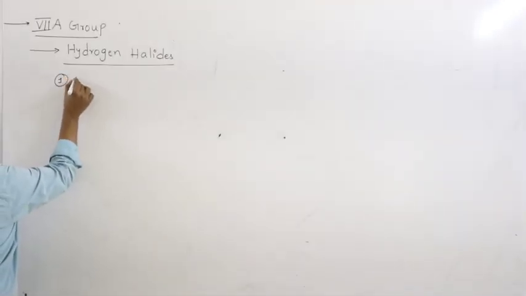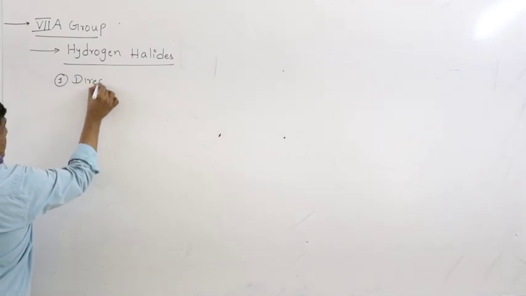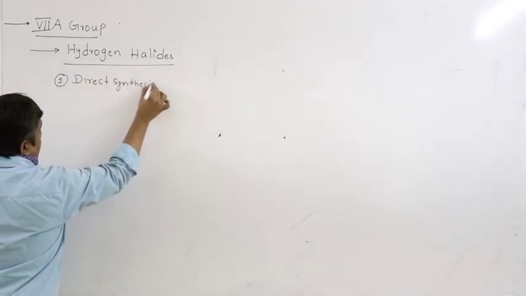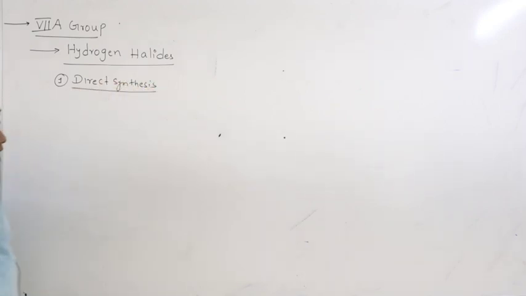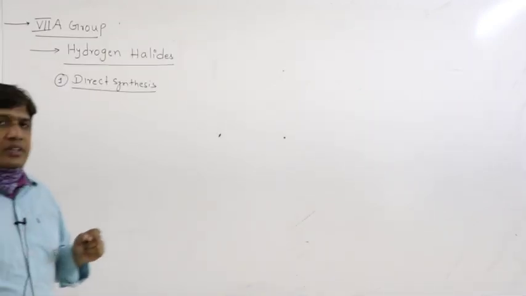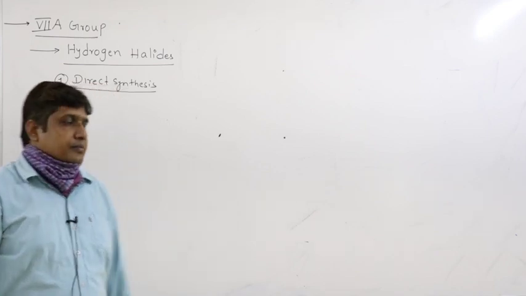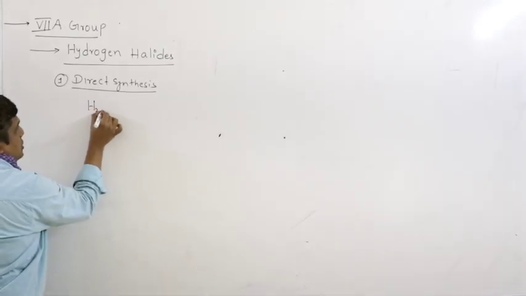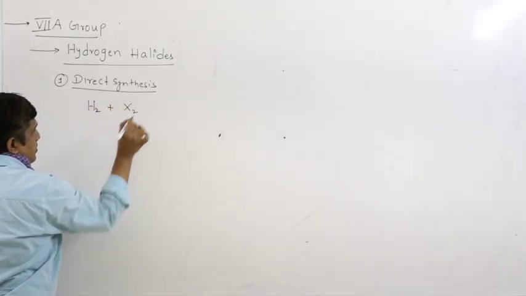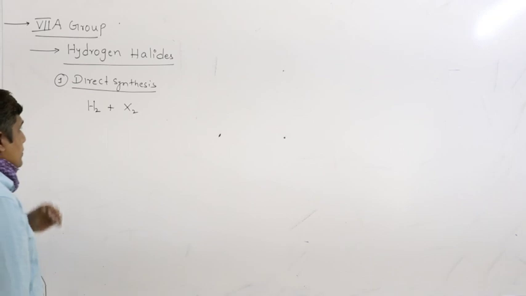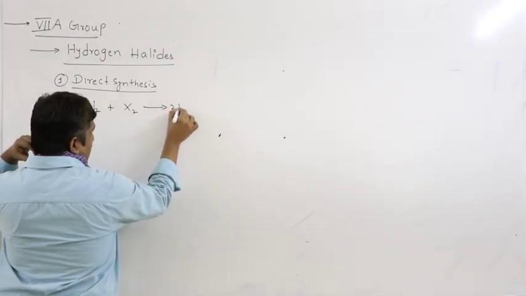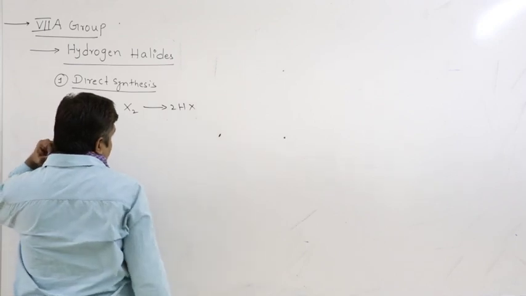The first one is direct synthesis. Halogens combine with hydrogen directly. So let us write the general representation. Hydrogen H2, halogen general representation X2, right? Gives what? 2HX.